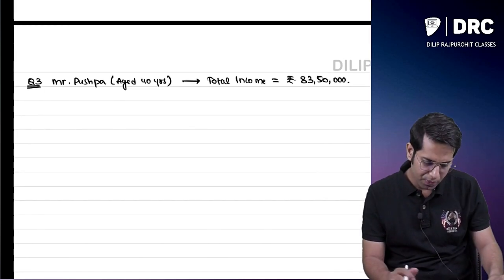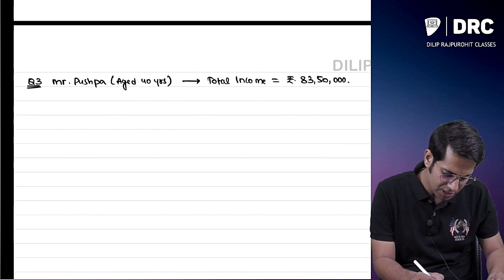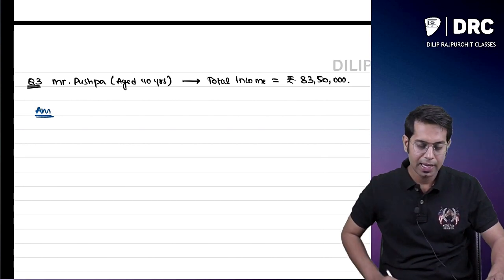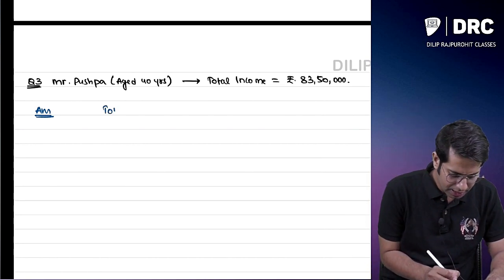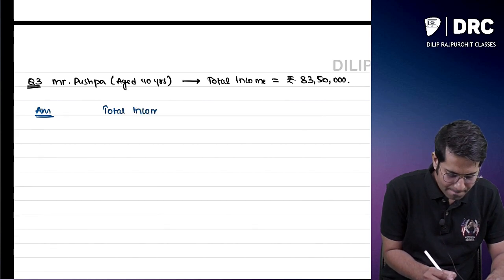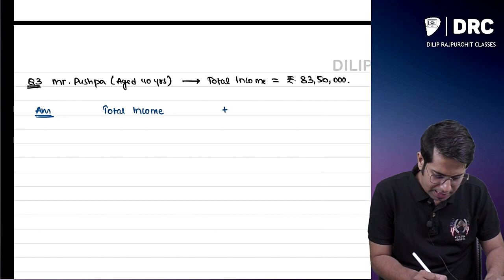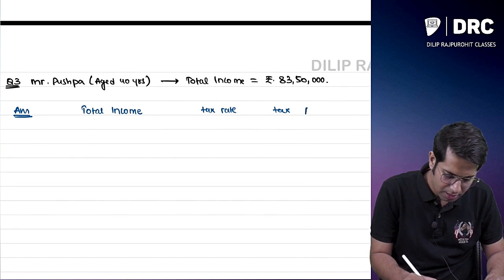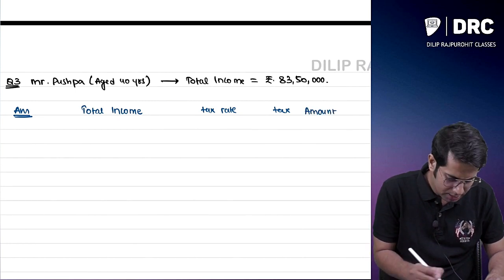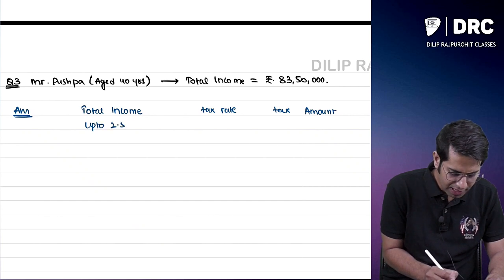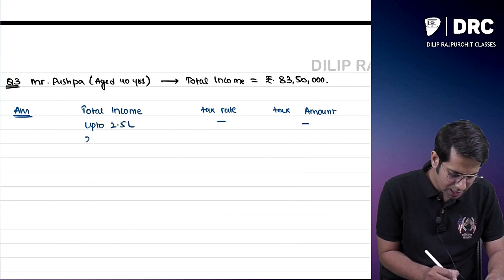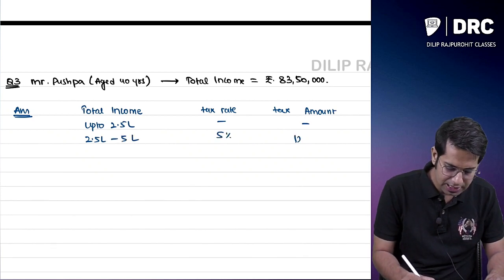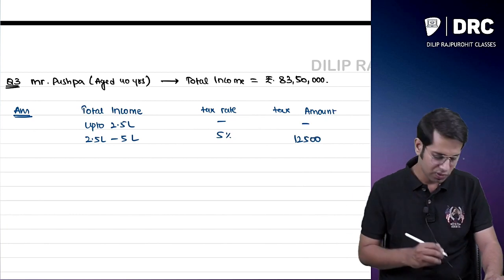Sir, you want me to compute? Yes, I want you to compute the tax liability of Mr. Pushpa. Come on. Sir, what is his total income? 83 lakh rupees. Okay, sir. Total income, then tax rate, tax amount. Sir, if his total income is up to 2.5 lakhs, he does not have to pay any taxes. If his total income is 2.5 lakhs to 5 lakhs, he has to pay 5%. Since we have already done the computation, I know the amount, it is 12,500.